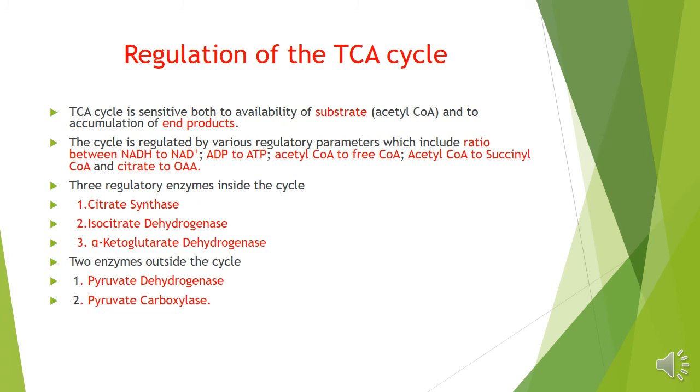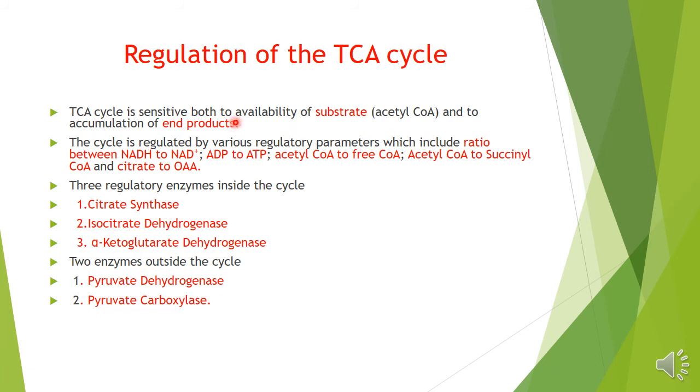After understanding the different aspects of the TCA cycle, let's understand the regulation of the TCA cycle now. As you see, like other cycles, this cycle is also regulated by a number of enzymes, and it is regulated either by the substrate or by the end products.